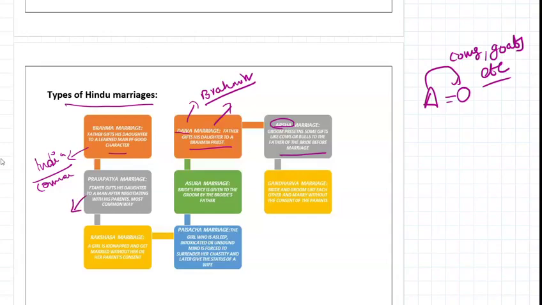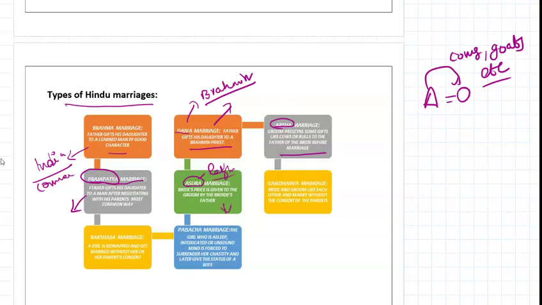Okay, Prajapatya. Praja means taking permission from his parents. Prajapatya marriage. Asura is related to the Rakshasa. Asura marriage: the bride price is given by the groom to the bride's father.